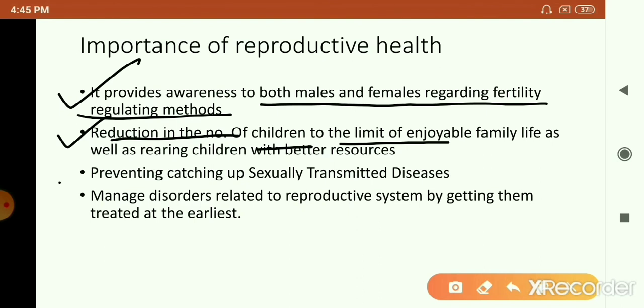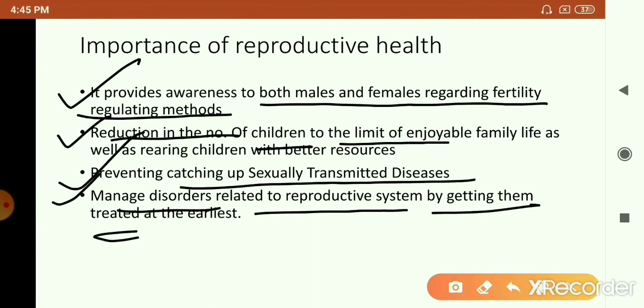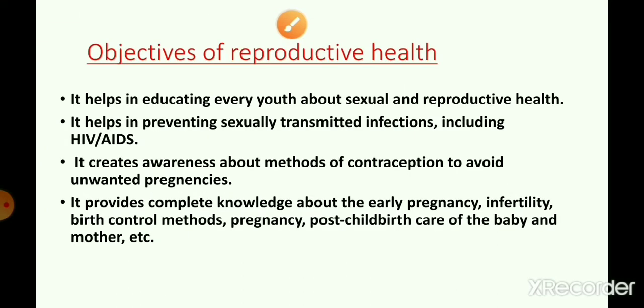It also creates awareness about the catching of sexually transmitted diseases, and helps manage disorders related to the reproductive system by getting them treated at the earliest. So this is the significance or importance of reproductive health.